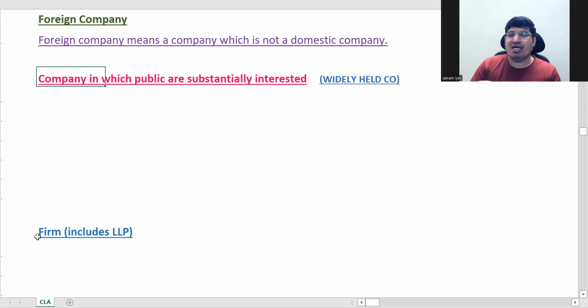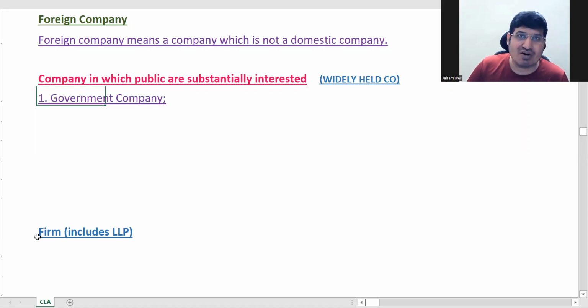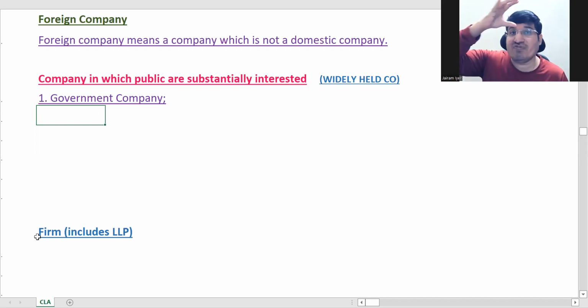And widely held companies will be, generally, all other companies other than a private company. But it has been specifically defined. If you see here, you'll get one is a government company. The government is for everyone. The government company will always be a widely held company, right? It is for the public, basically government.